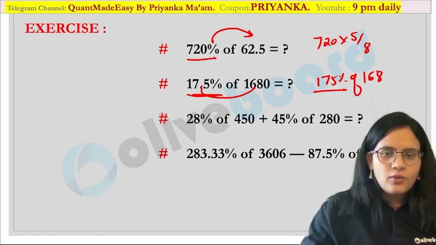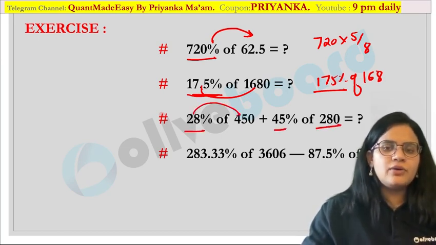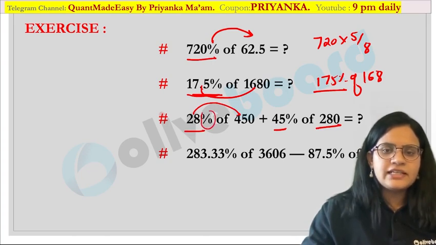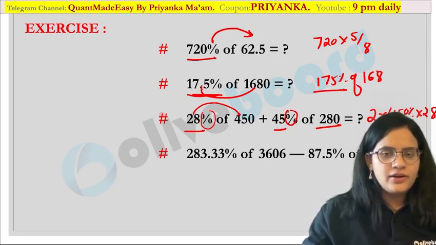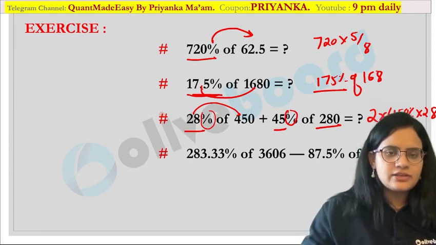Are you getting it? Now what about this? It is 28,450, 45,280 over here. You can observe the percentage part I can shift. The other value is the same, so I can also write this as 2 into 450 percentage into 28. Are you getting it? Now 450 percentage is easy to calculate, so easily you can calculate the value over here. Okay, so you can try these values as homework.